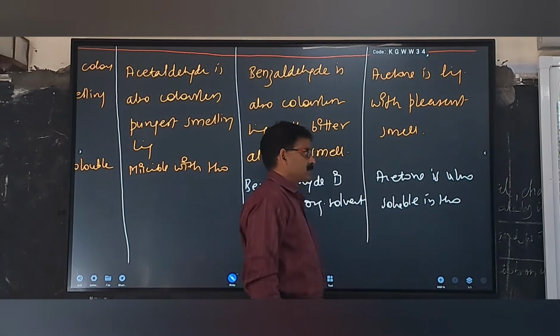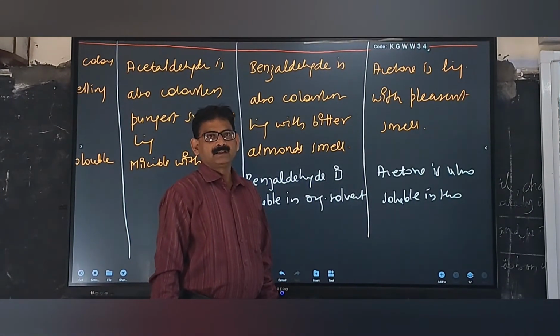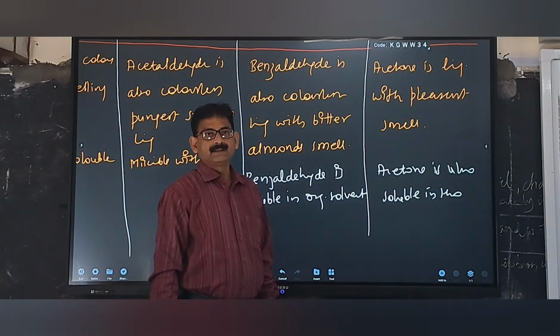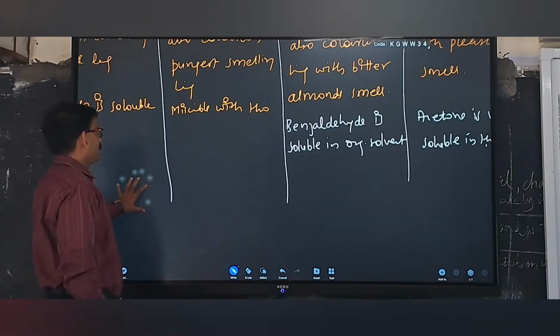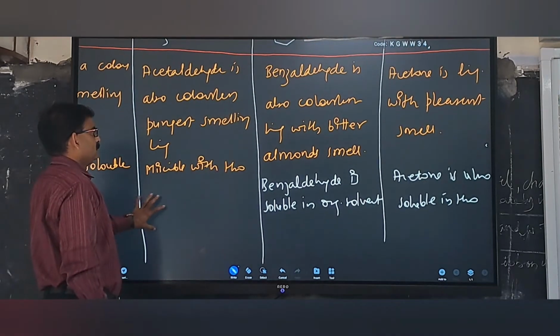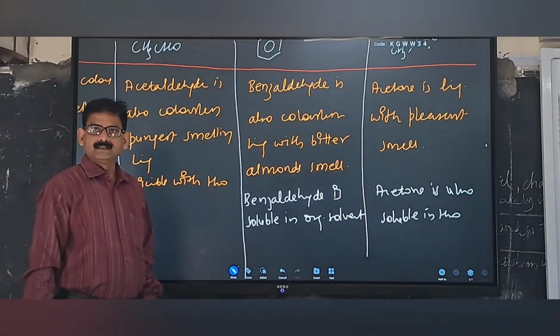Acetone is also used to remove nail polish. It is also known as nail polish remover. Right? These physical properties of formaldehyde, acetaldehyde, benzaldehyde, and acetone are clear.